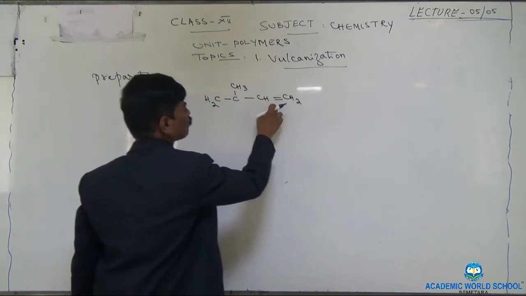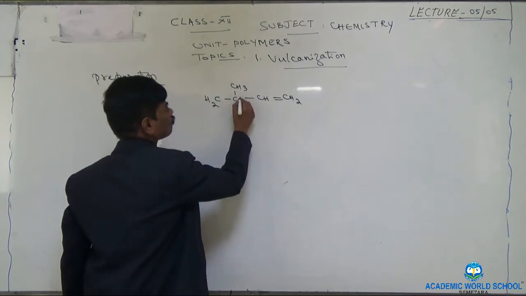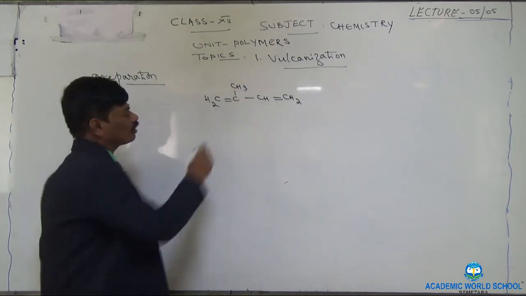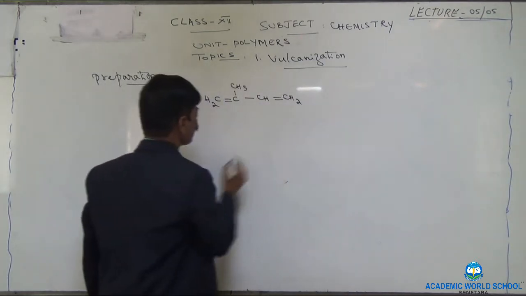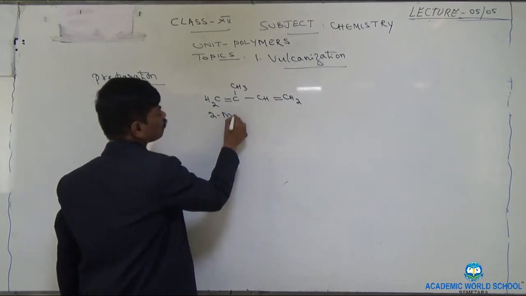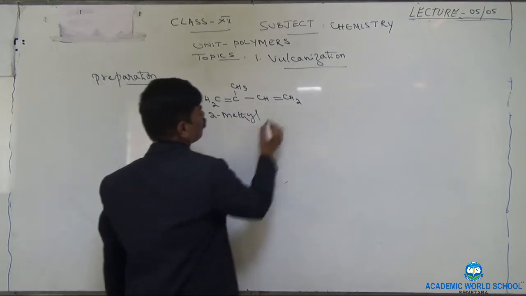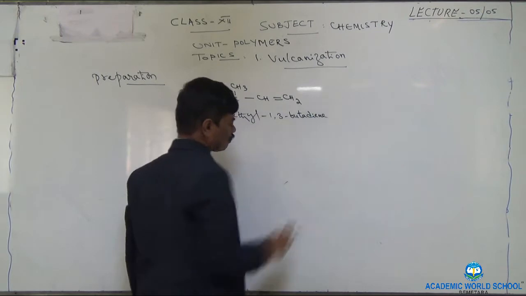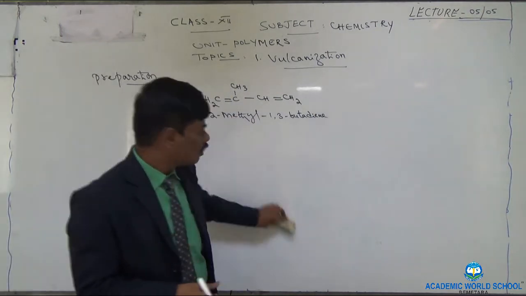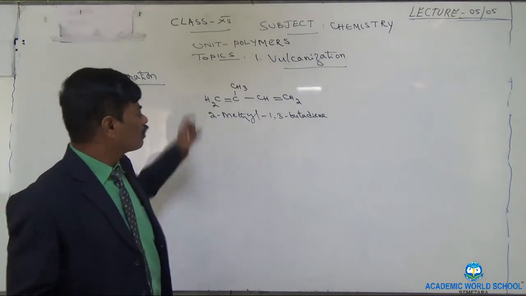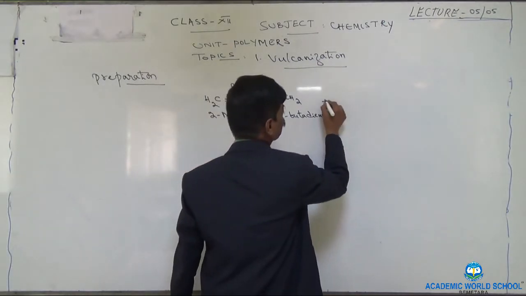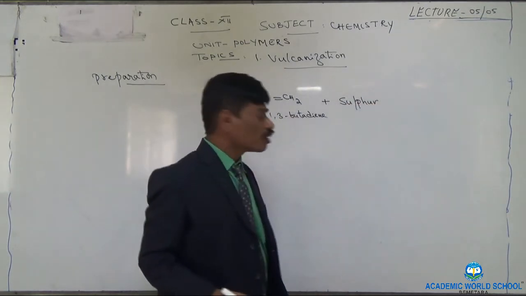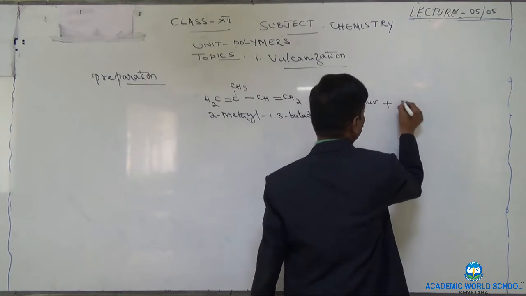This is the rubber, the main material of the rubber, 2-methyl-1,3-butadiene. This is one of the important materials, or we can say raw rubber. And this is treated with sulfur, by adding a suitable additive.